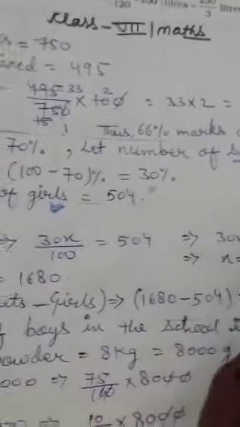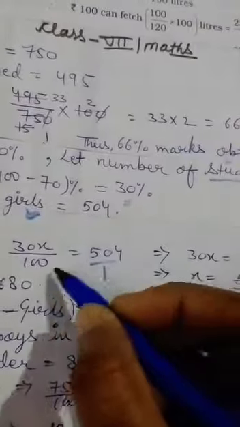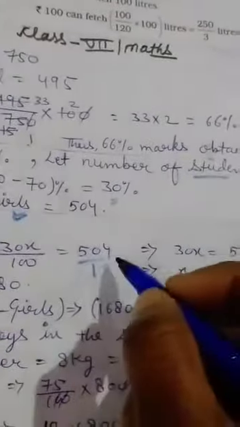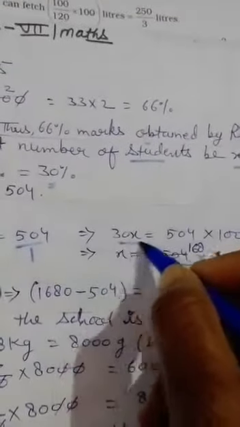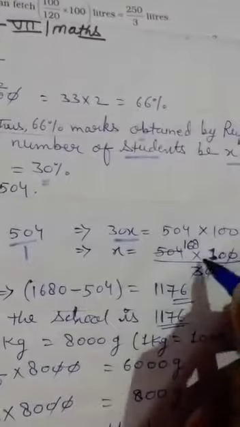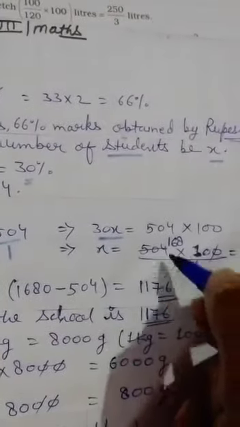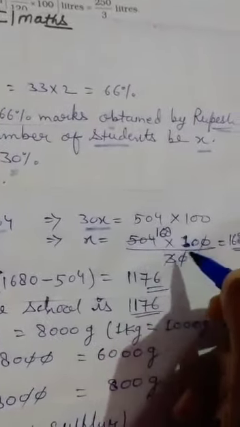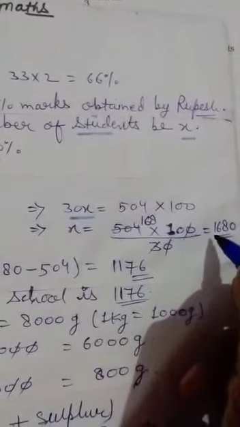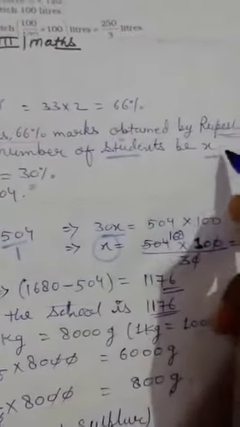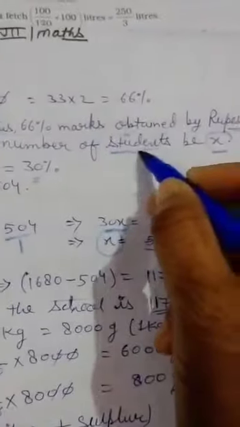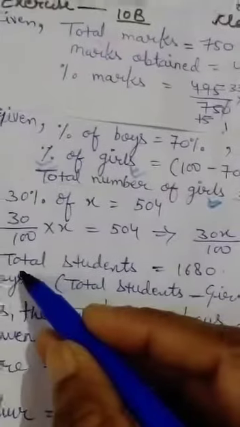Now by cross multiply, it becomes 30x equal to 504 multiply 100. Now we have to find the x. Here it is multiply, now it becomes divide. Cut 0. Now 3 times it will go 168 times. After multiply you will get 1680. Here total students is what we have to get. Why total students? We have to get x. x means students. That means total students we have to get.